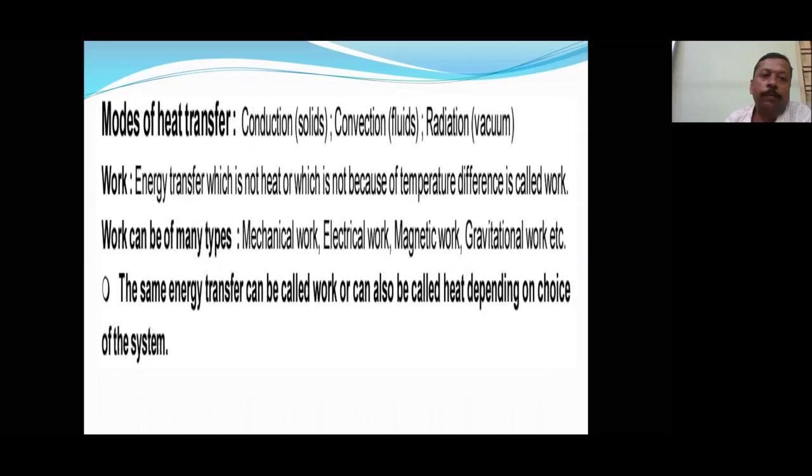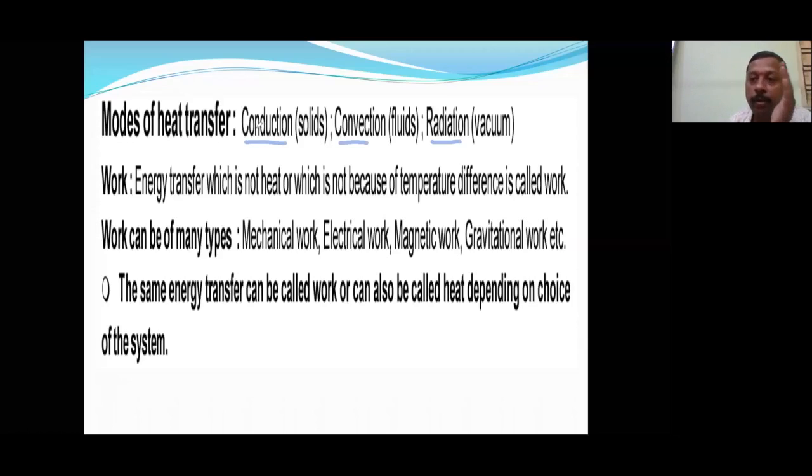So, modes of heat transfer. Heat can be transferred between the system and surroundings in how many ways? Three different ways. You will study this more easily in physics. Heat can be transferred from system to surroundings by conduction, which is found in solids, convection in fluids, and radiation in vacuum. Heat will be transferred when there is a temperature difference between the system and surroundings.